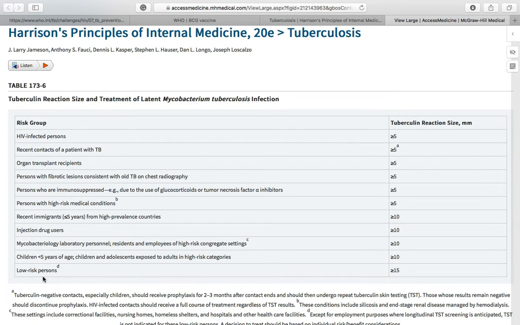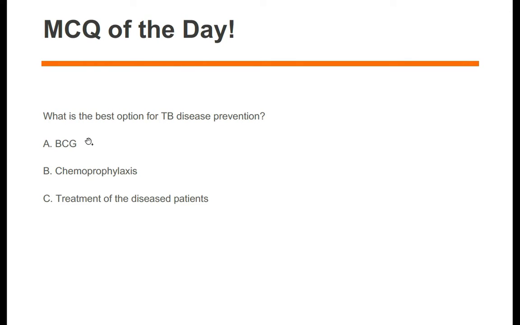So if I go back to my question, what is the best option? Are you going to choose BCG? Of course not. Why? Because BCG is very restricted to use in children, in outbreaks, in high prevalence areas, and we cannot use it in certain conditions like HIV, or in patients who have latent TB where there may be reactivation of the disease.